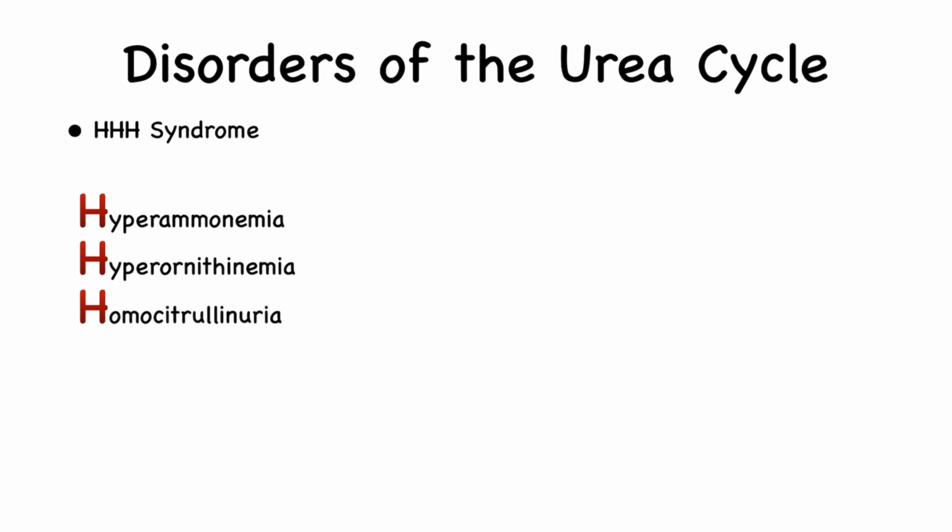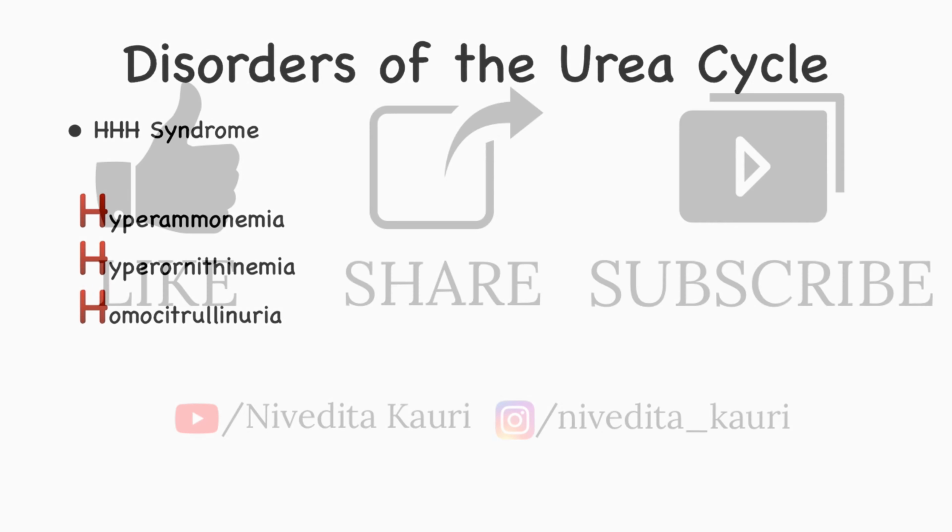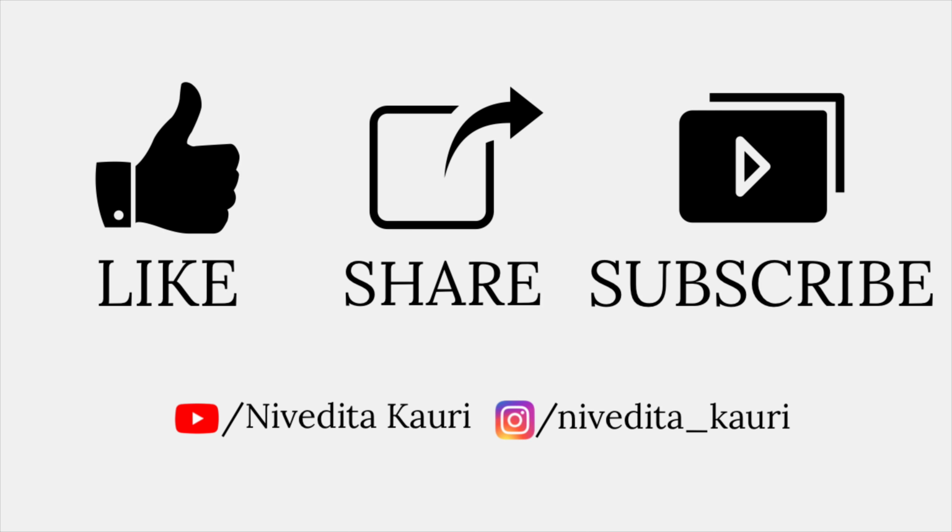Lastly, there is a disease known as Triple H syndrome. This disease is characterized by hyperammonemia, hyperornithinemia, and homocitrullinuria. It occurs due to a defect in the ornithine transporter as a result of a defect in the ORNT1 gene. This is all for today.